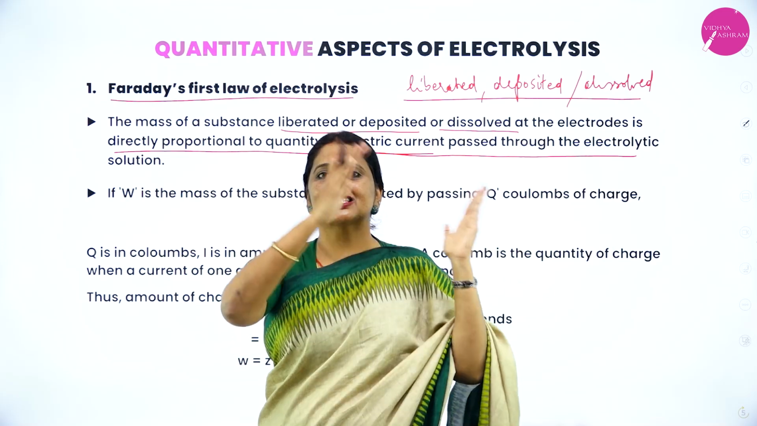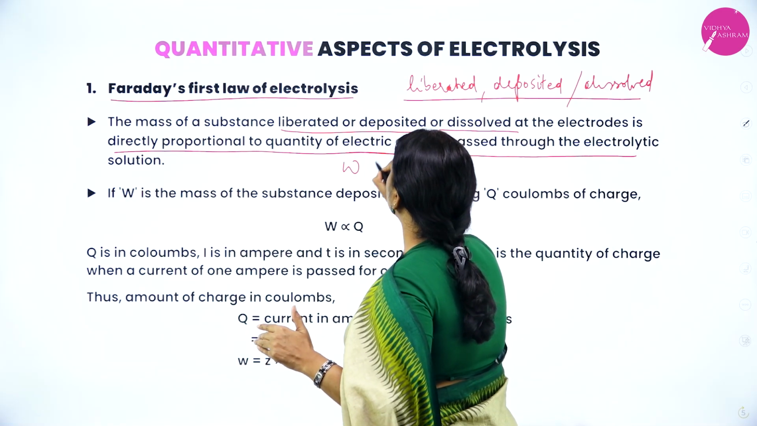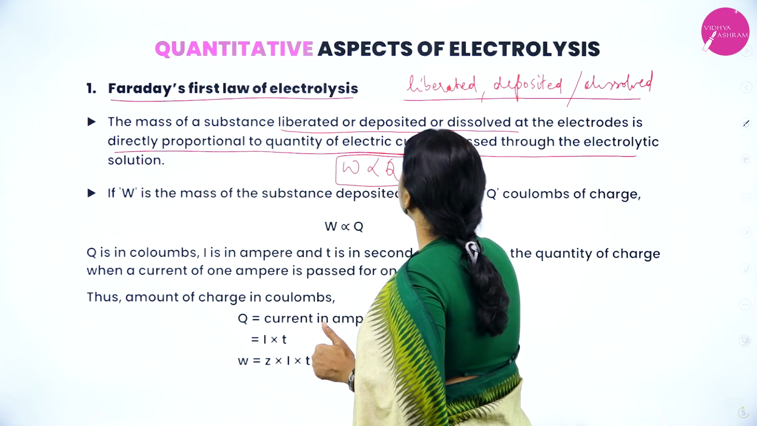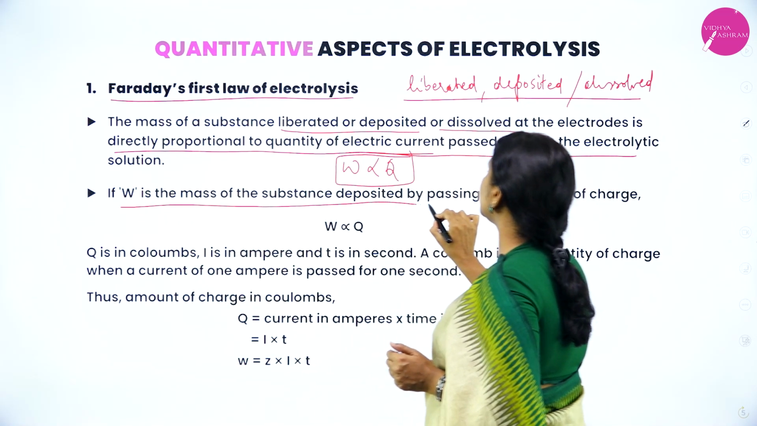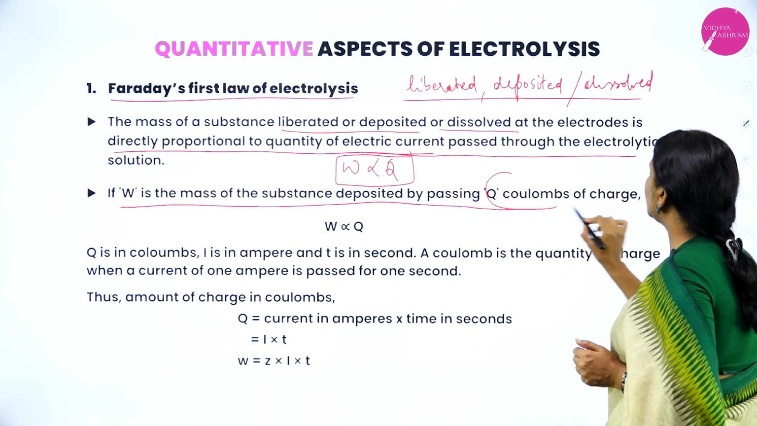That is, mass is directly proportional to Q. That is, W is directly proportional to Q, where W is the mass of the substance deposited by passing Q coulombs of charge.